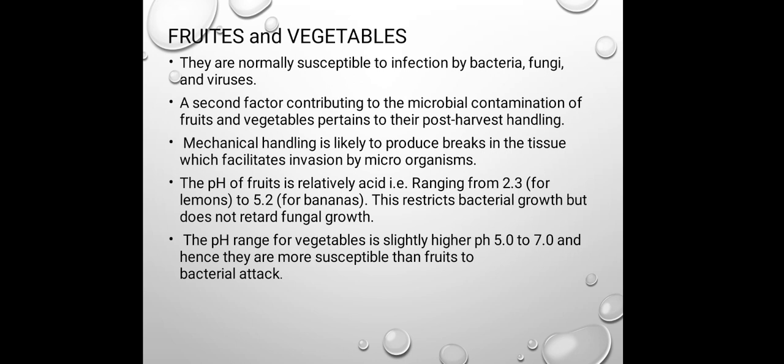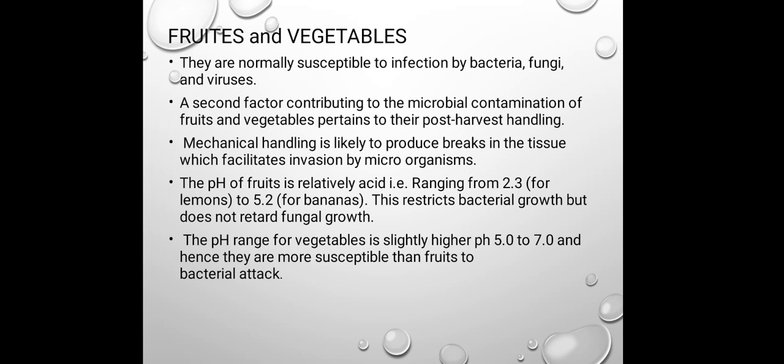The pH of the fruit is relatively acidic, ranging from 2.3 for lemons to 5.2 for banana. Due to this acidic condition, bacterial growth is restricted, because the pH which favors the growth of most bacteria is the alkaline pH. But the fungi or molds are acid loving; they grow at the acidic pH. So due to that, the acidic pH does not retard fungal growth.